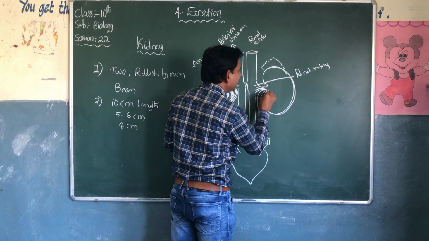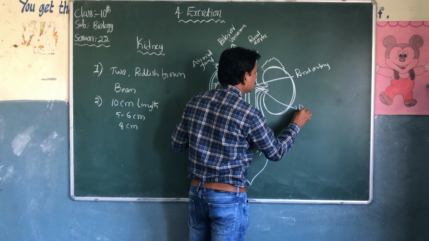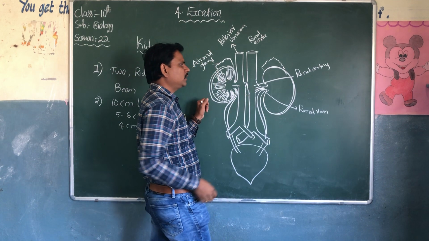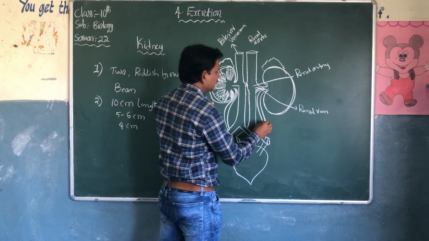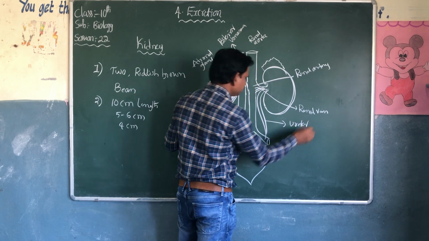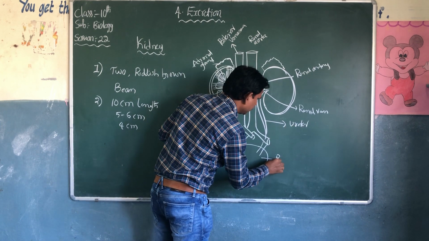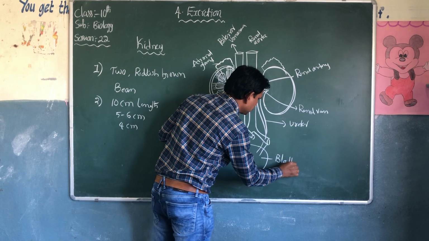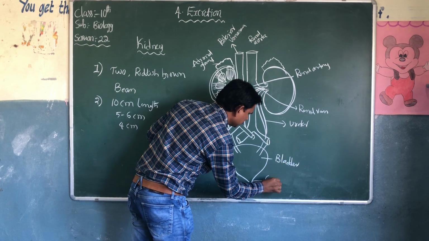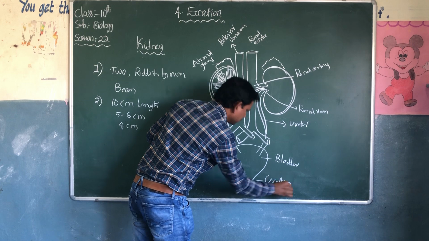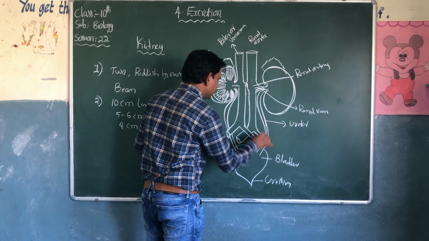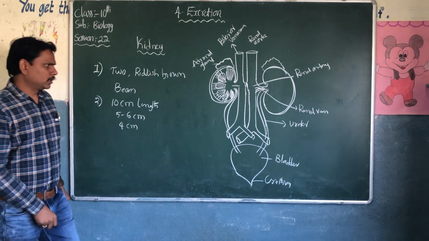Renal vein, coming away from the kidney. These are ureters, bladder, urethra, external opening. This is the rough diagram of the kidney.